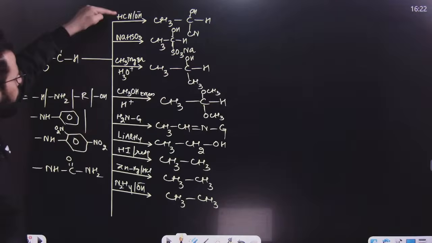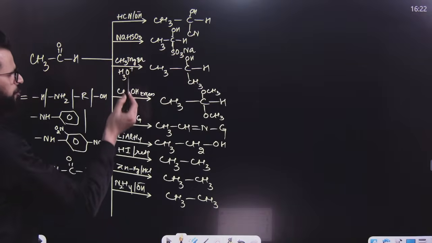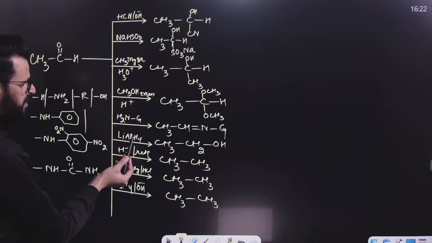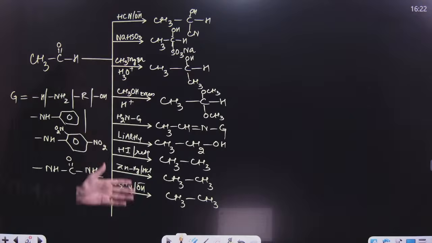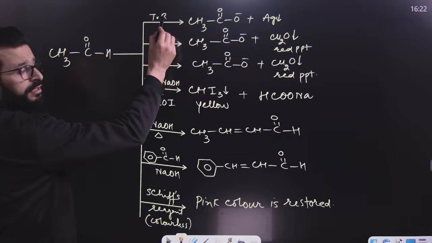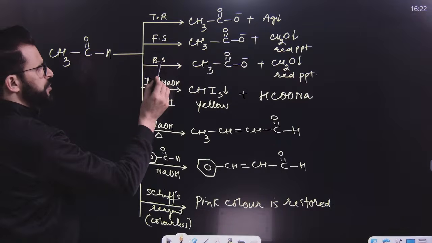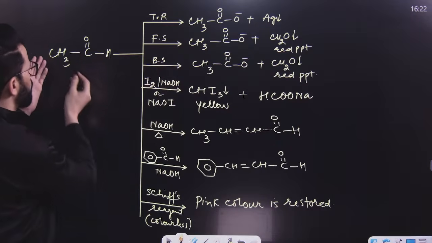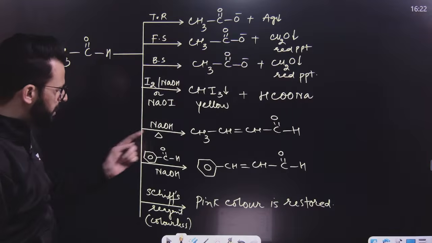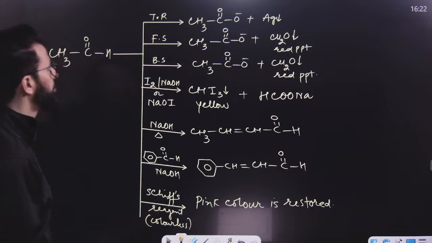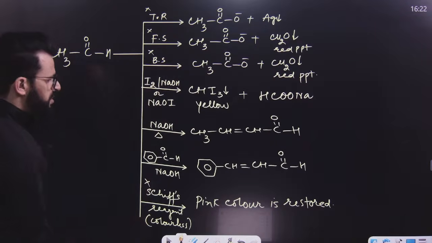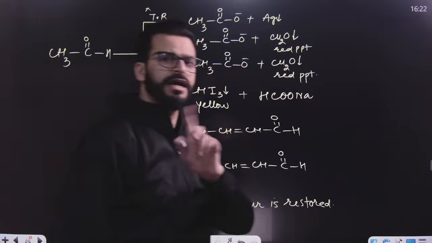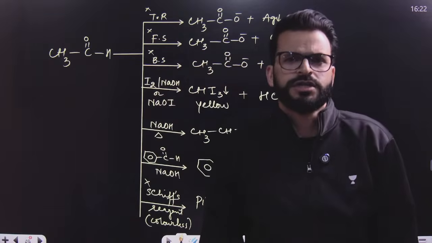Remember, with ketone, this can also show the reaction, and every reaction can be shown by ketone as well. But here, this is not shown by ketone. This can be shown by ketone if it has a methyl group. That means these 4 reactions are the only ones shown by aldehydes, not by ketones. Otherwise, all other reactions are shown by ketones.